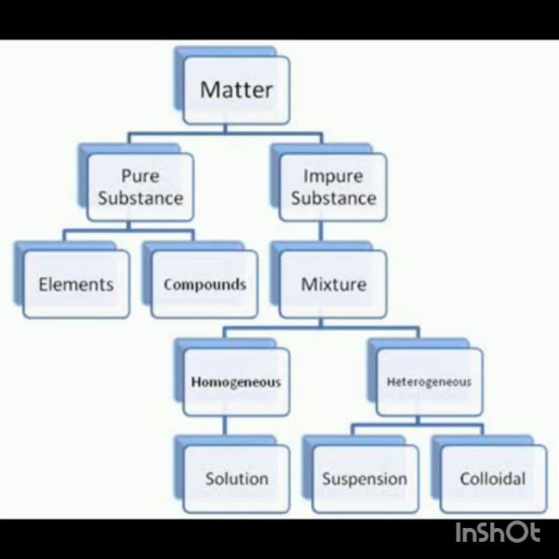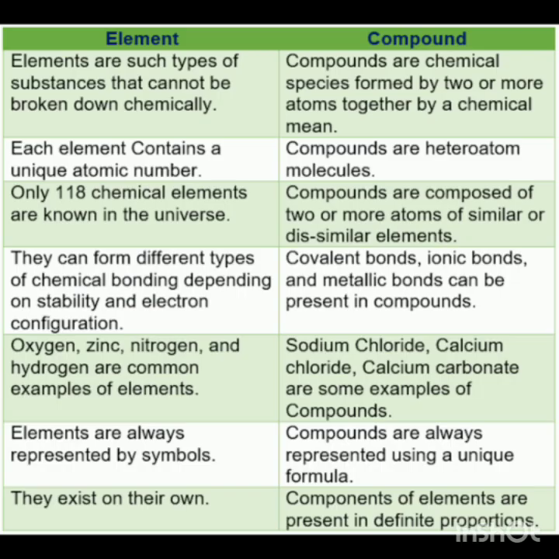In today's topic, mainly we will be learning about the difference between these categories, like how elements are different from compounds, how mixtures are different from compounds, and what is the difference between homogeneous and heterogeneous. Let's begin with our first category, that is elements and compounds. As we know, both are types of pure substances. But then what is the difference between the two?